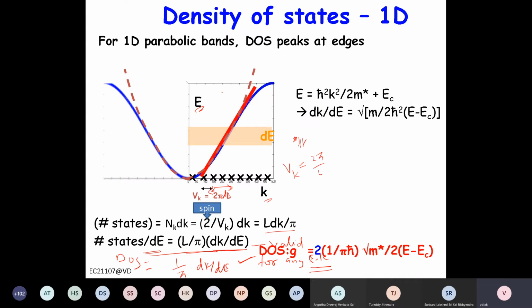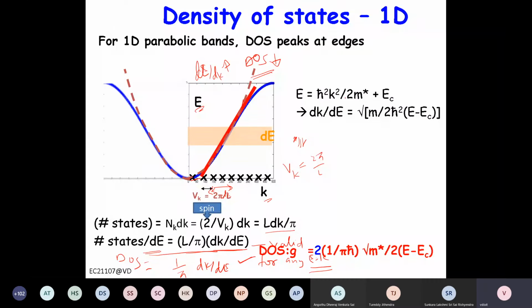So if the slope dE by dk is large, then the density of states is small. If dE by dk is 0, then what is dk by dE? It will be 1 by 0. So that means the density of states will be very large. So it will be large here, and it will grow small here, right? So you can calculate it here, right?